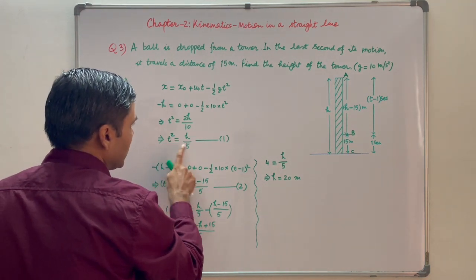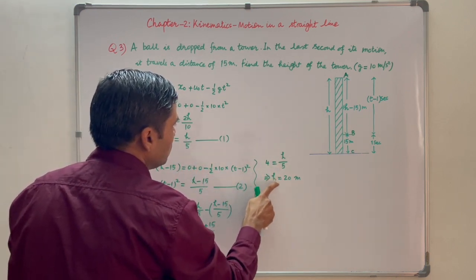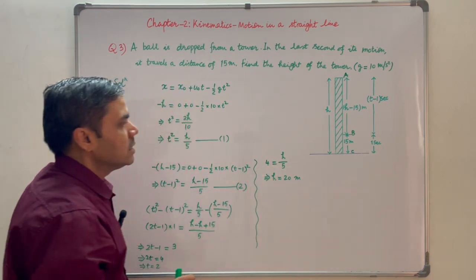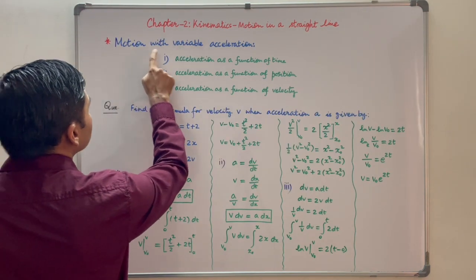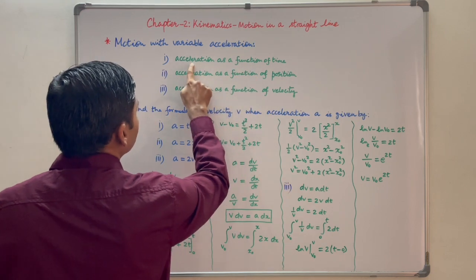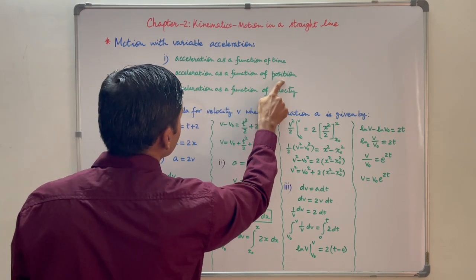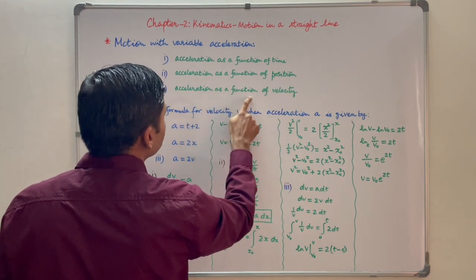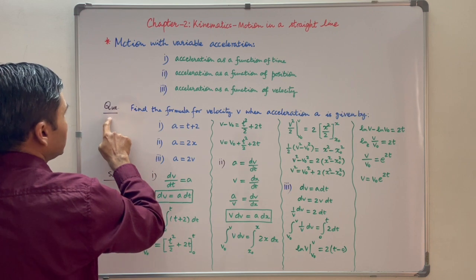So 2 square is equal to 4 is equal to h by 5. So h comes out to be 20 meters, means the height of the tower is 20 meters. Now let us see motion with variable acceleration. When acceleration is a function of time, when acceleration is a function of position, and when acceleration is a function of velocity. Let us understand these with the help of this question.